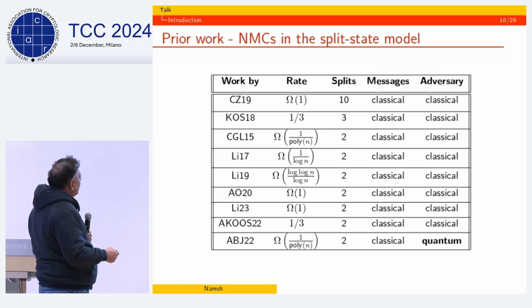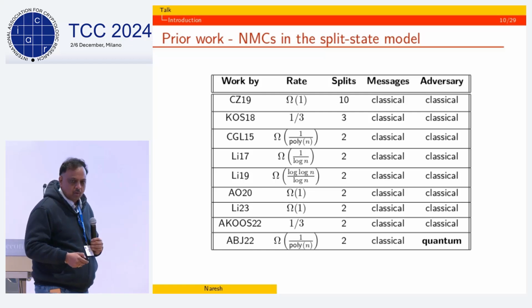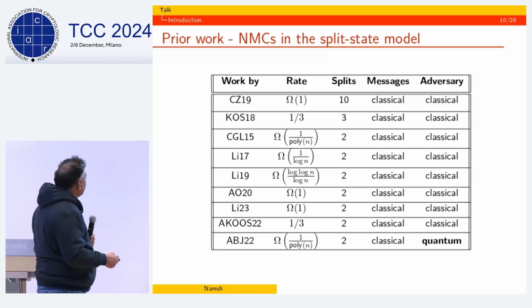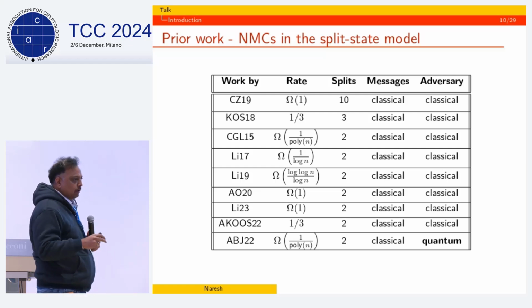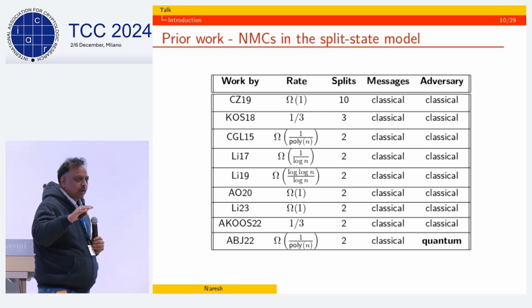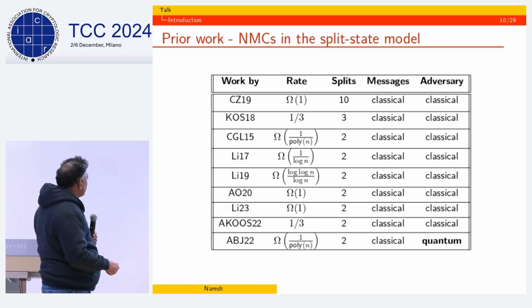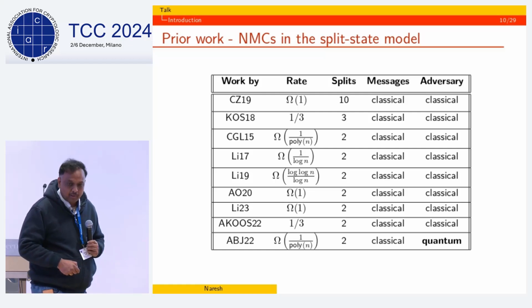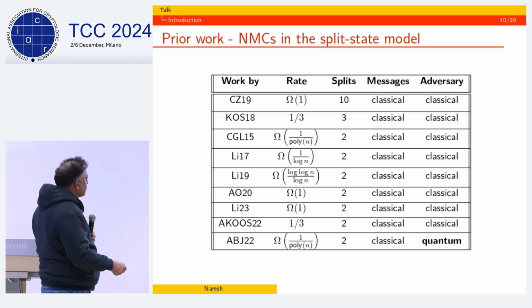There has been a lot of work done on non-malleable codes, especially in the classical setting, culminating in constant rate codes for the two-split case. And in the quantum case, where one is encoding a classical message but with quantum adversaries, this work presented a 1 over poly rate two-split non-malleable code. But this was for classical messages.